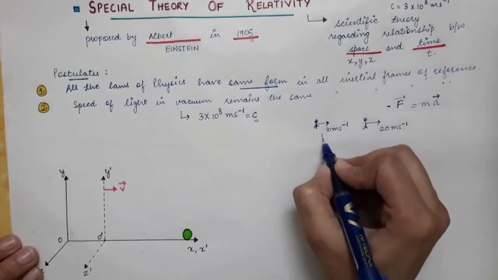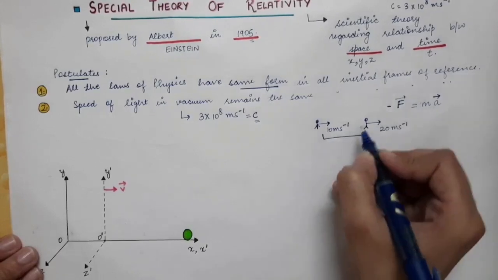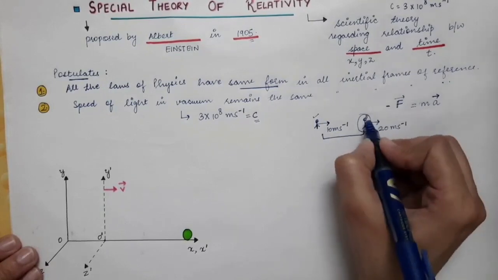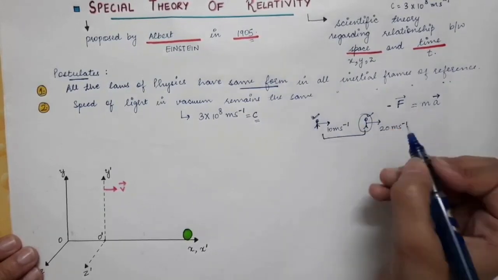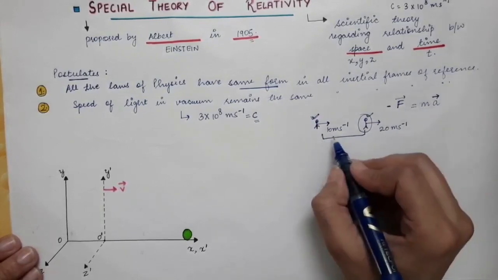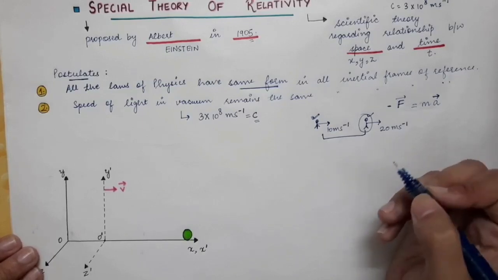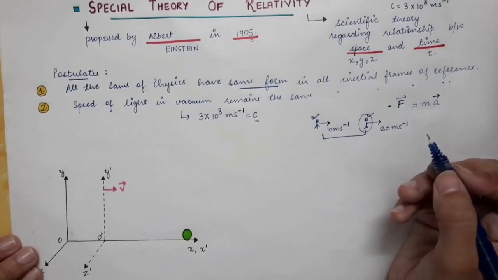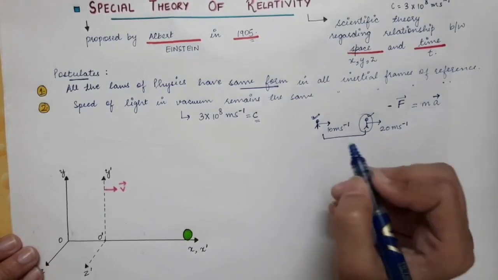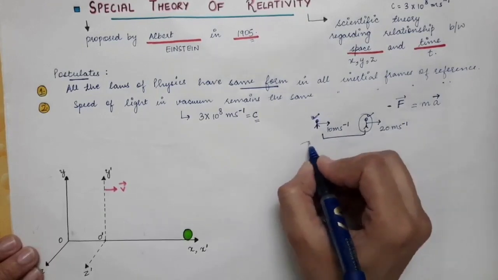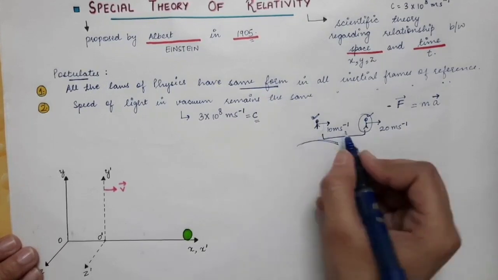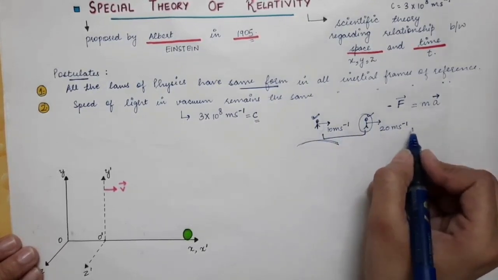If you find the relative velocity, the velocity of this person with respect to the first person, what is it? It will be equal to 20 minus 10, and that is 10 meters per second. So this is the concept of relative velocity that you already have done in your high school. So if you change your frame of reference, for example on Earth, the velocity of this person is 10 meters per second and the velocity of this person is 20 meters per second.